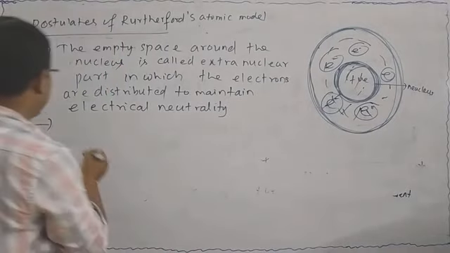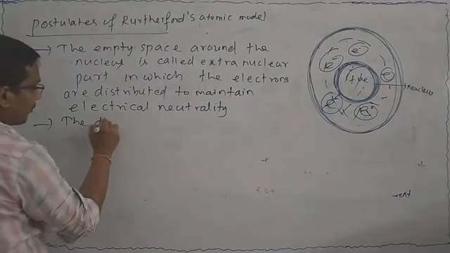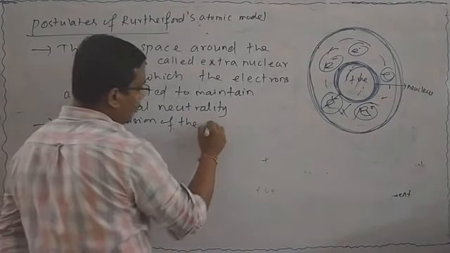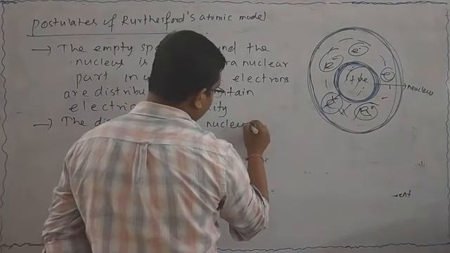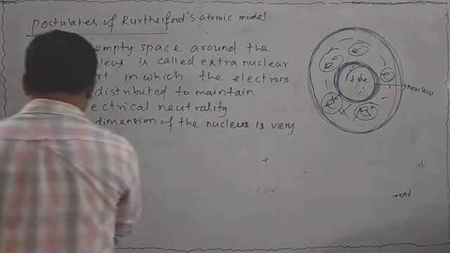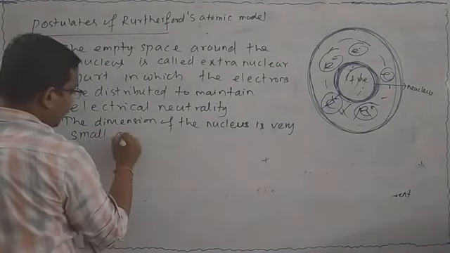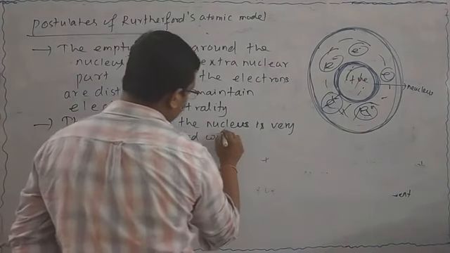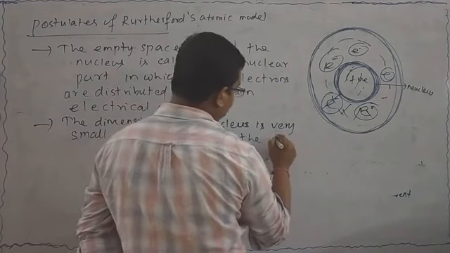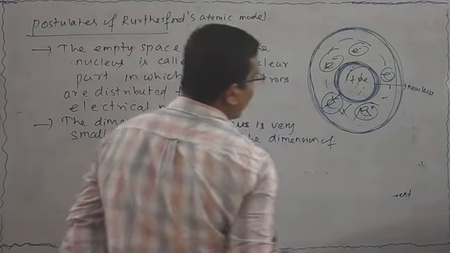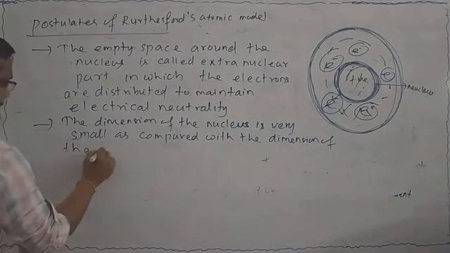So you can write: the dimension of the nucleus is very small as compared with the dimension of the atom.